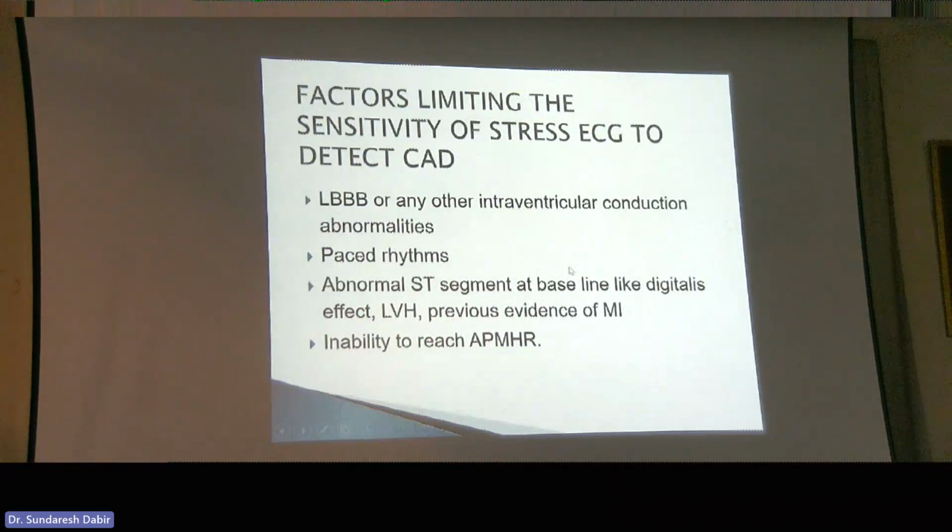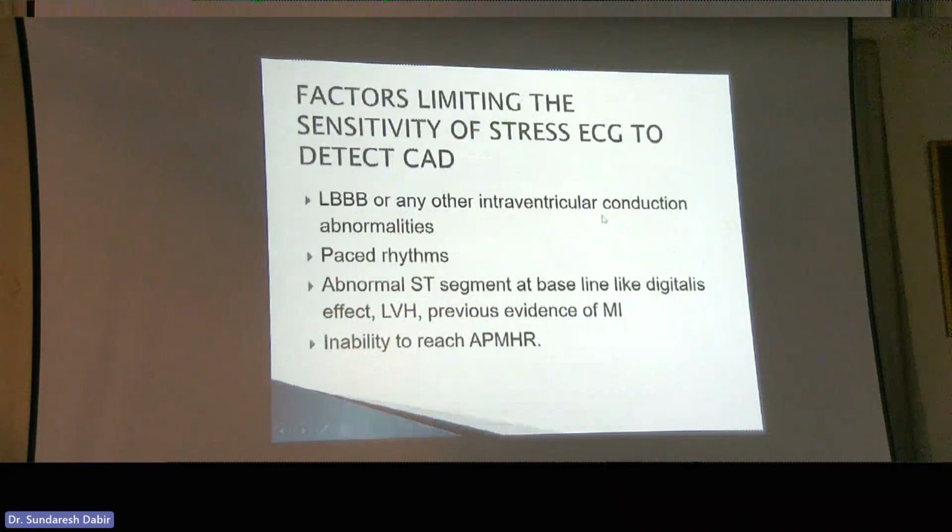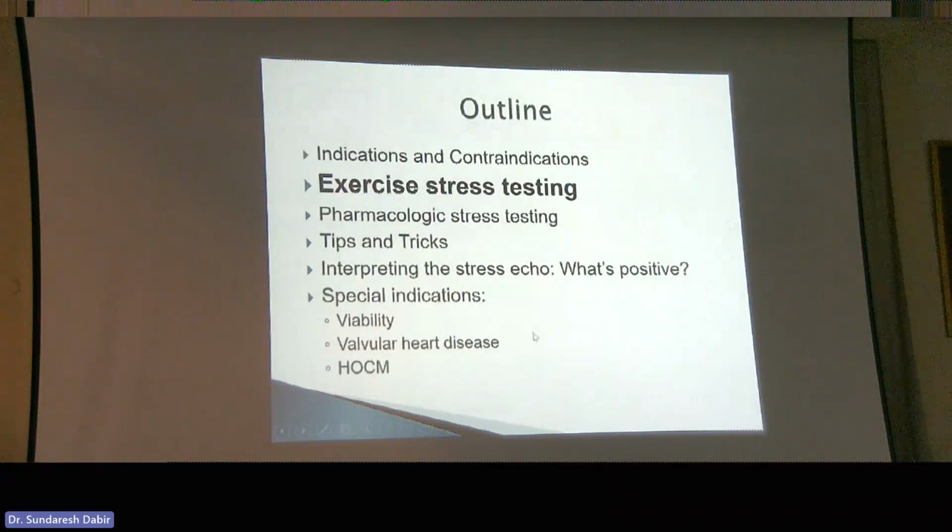Now, there are some things. While we always start with the TMT because it's widely available, it's cheap, it's easy to do, there's a whole lot of reasons why treadmill testing doesn't work. As Dr. Satish said, maybe they have a left bundle branch block, some other type of conduction abnormality. Maybe the patient has a pacemaker. Maybe they have baseline ST abnormalities because of LVH, sometimes digoxin, we don't see that so often these days, a prior MI, or maybe they're just not able to reach their target heart rate, which would be 85% of their age predicted maximum heart rate.